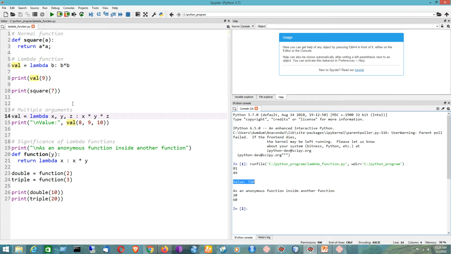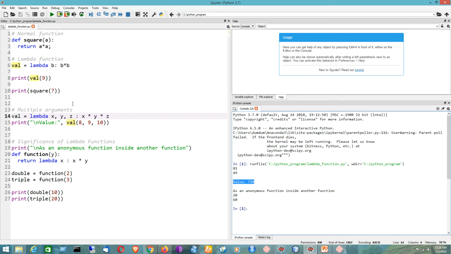Now we would like to see some significant example of lambda function. We would like to understand the true power of lambda function. I think it can be better illustrated when we use a lambda function, a small anonymous function, inside another function which is a normal function.